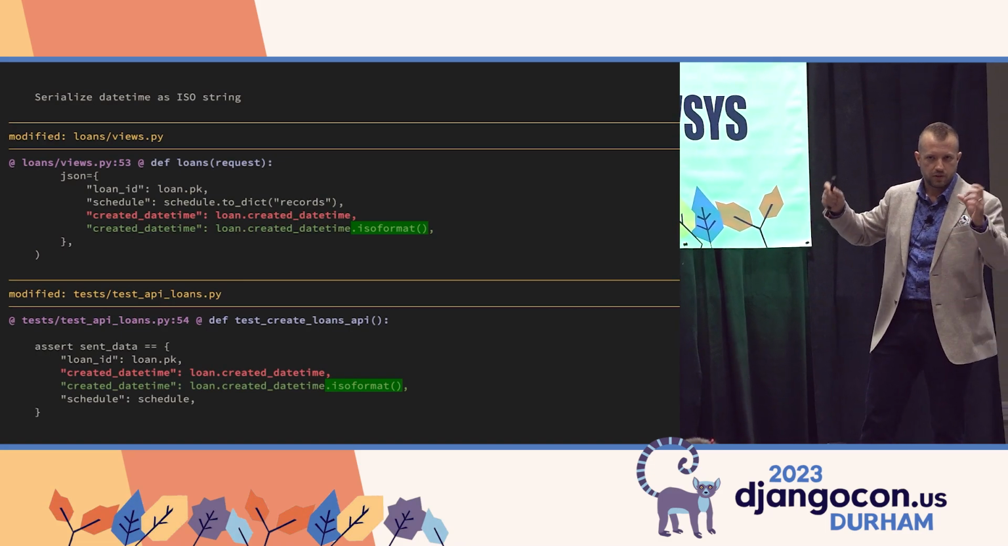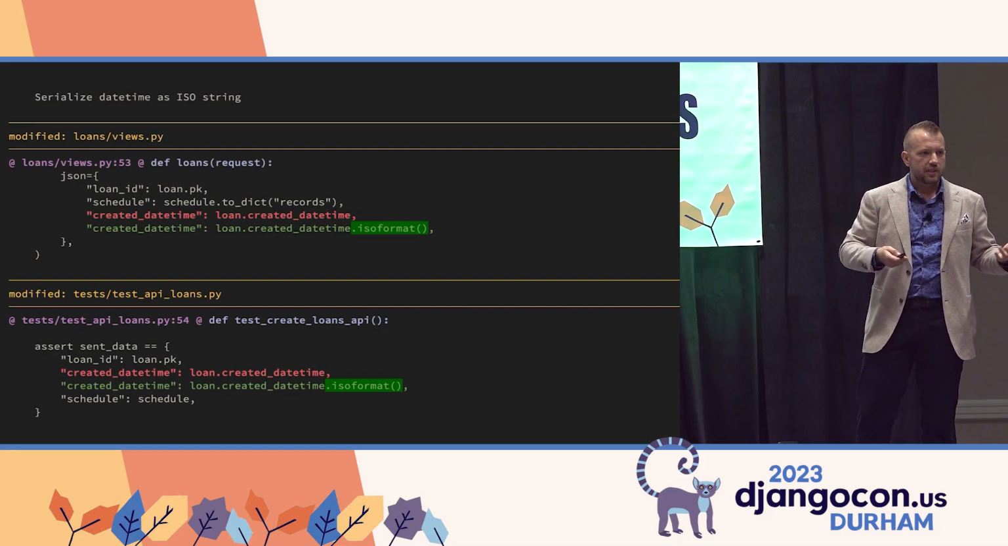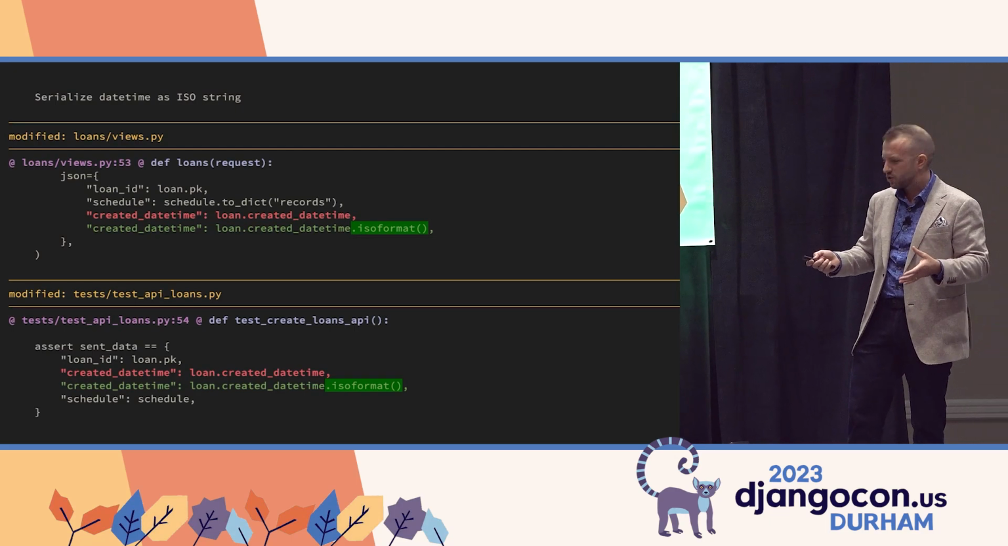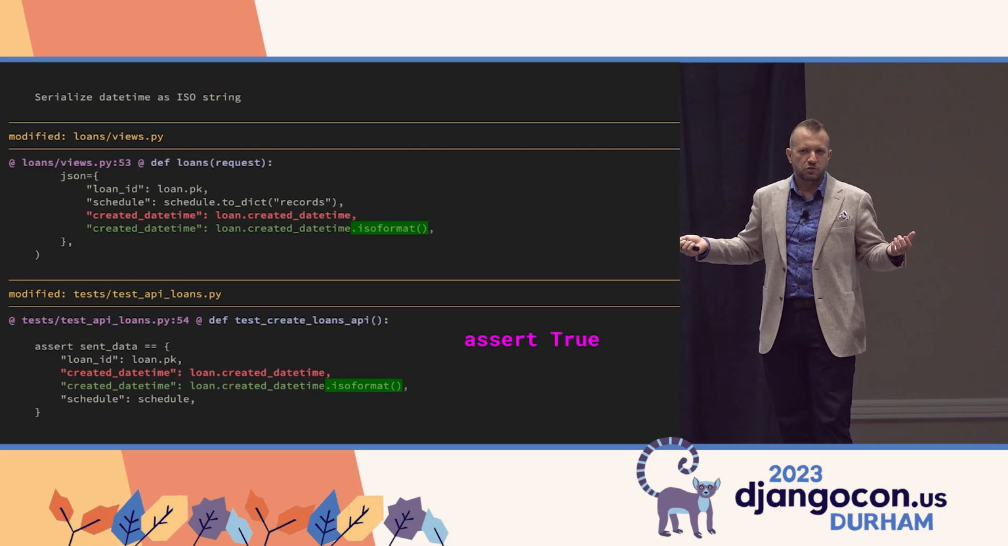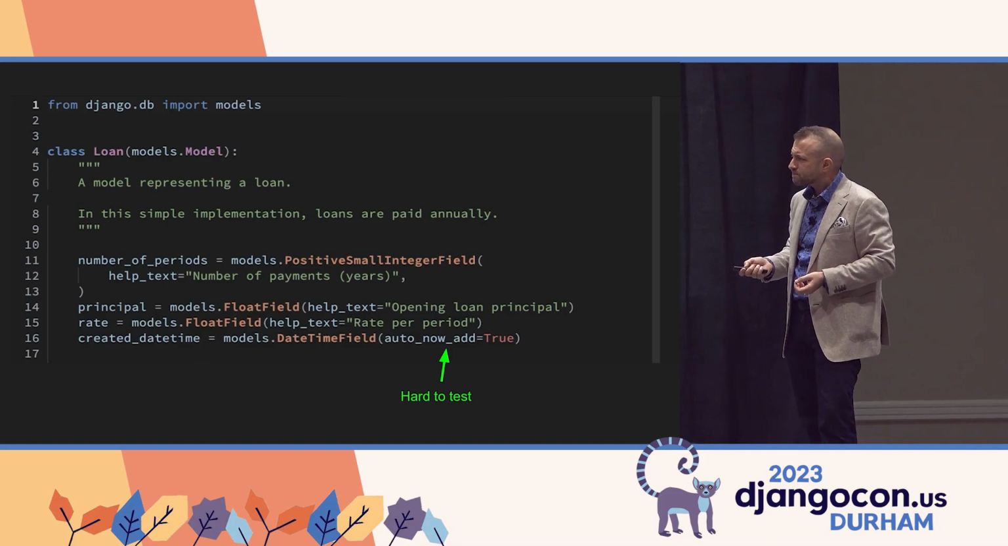ISO format puts it in exactly what it sounds like. And we might be inclined to do the same thing on our view as well as our test. But this is kind of a weak assertion. This is like saying assert true. Really? So where does this come from?